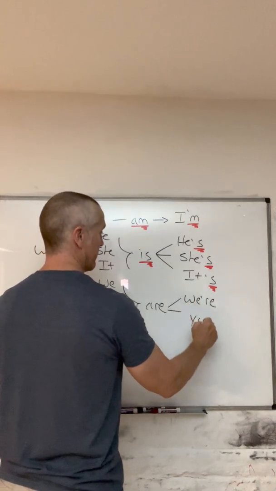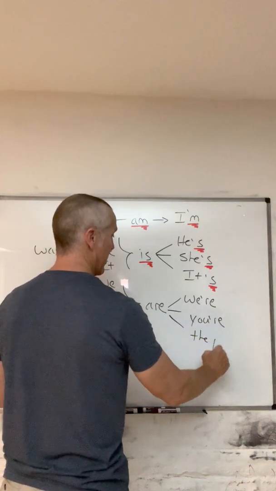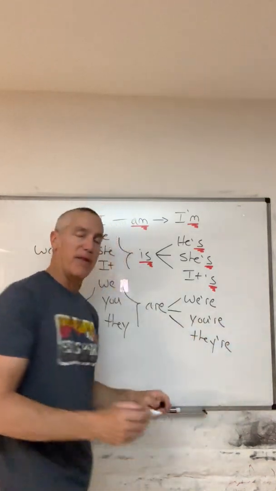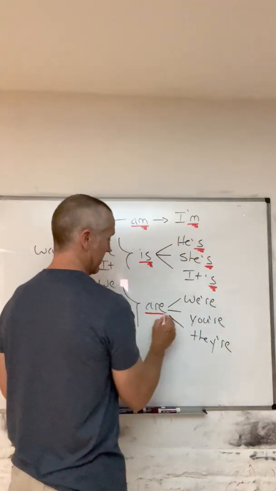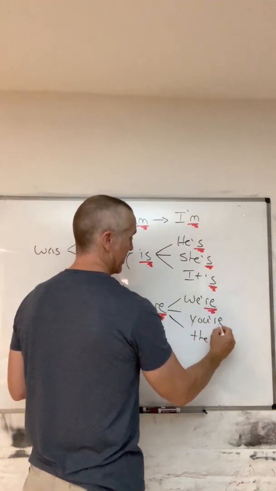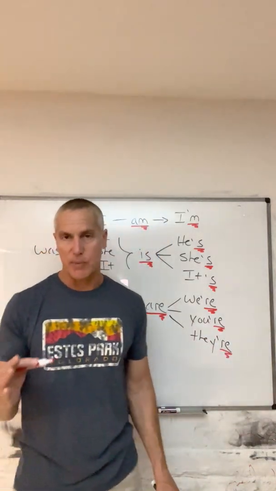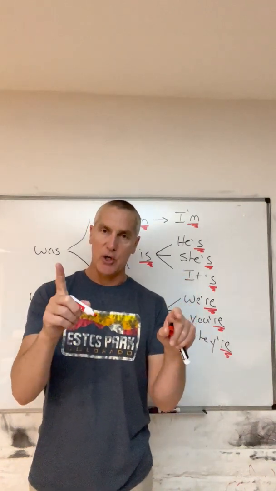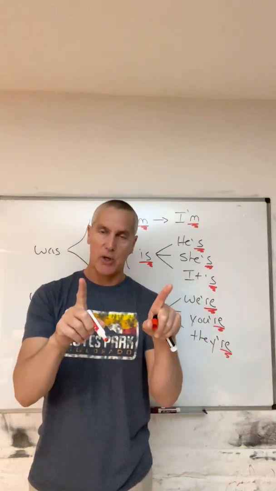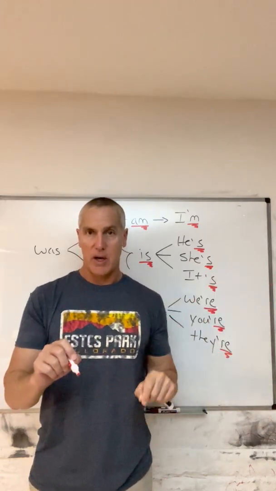And the affirmative contractions here, we are, we're, you are, you're, and they are, they're. And here's, of course, the contraction. You just pronounce the pronoun plus the r sound. We, we're.